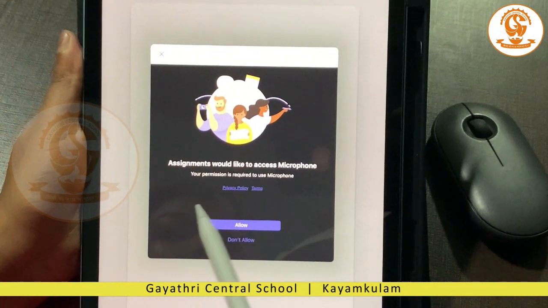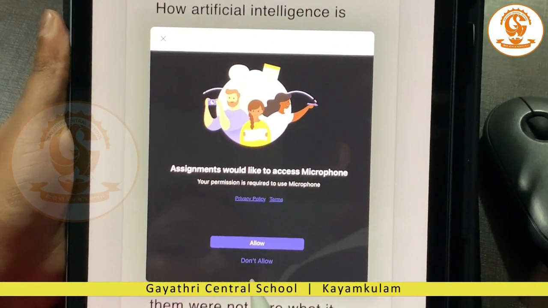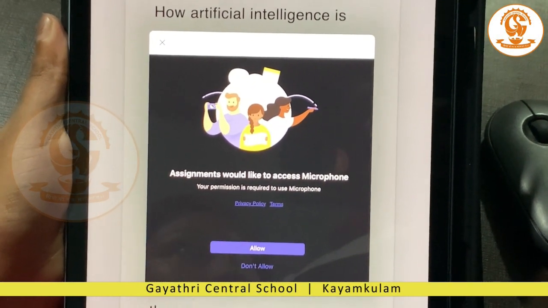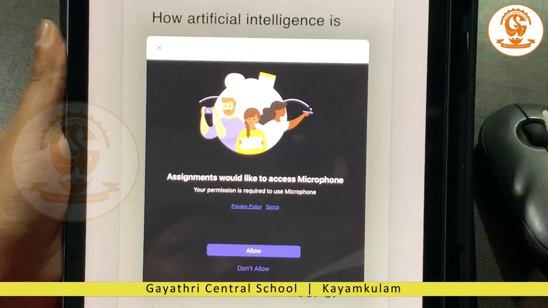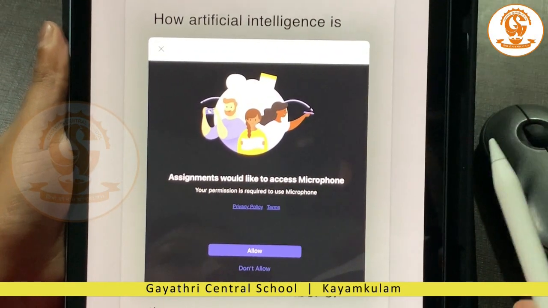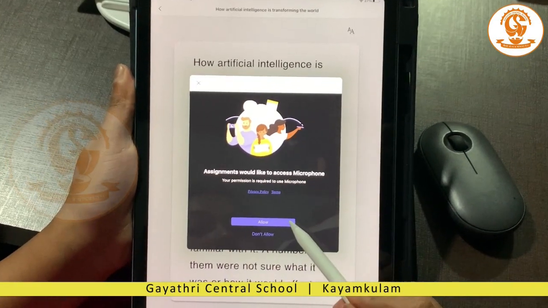So for first time users, you will get a pop-up asking you to allow access to microphone and audio to the device. So do click on allow to proceed. Also, intentionally, I will be reading out incorrect words and sentences. I will be omitting a few words and sentences for you to see how this is going to work.